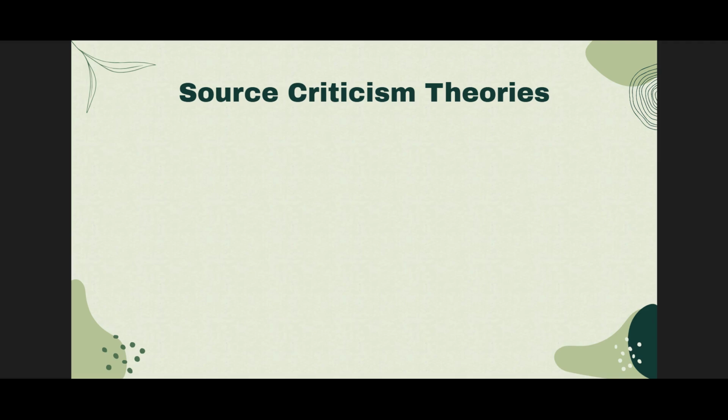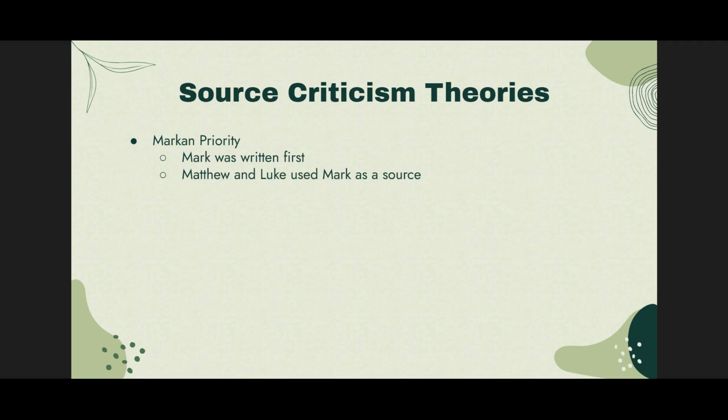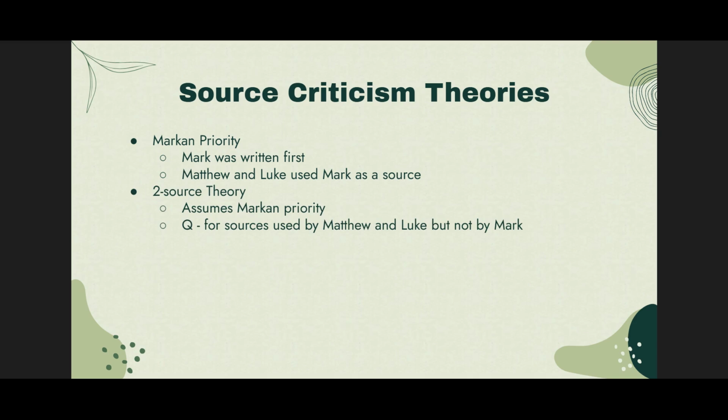However, the majority of New Testament scholars today take the stance of Markan priority. This states that Mark was written first, and Matthew and Luke both used Mark as a source, but independently of one another. The two-source theory assumes Markan priority and claims that Matthew and Luke used another common source or sources that are long lost to us. This source is commonly known as Q, from a German word that means source.